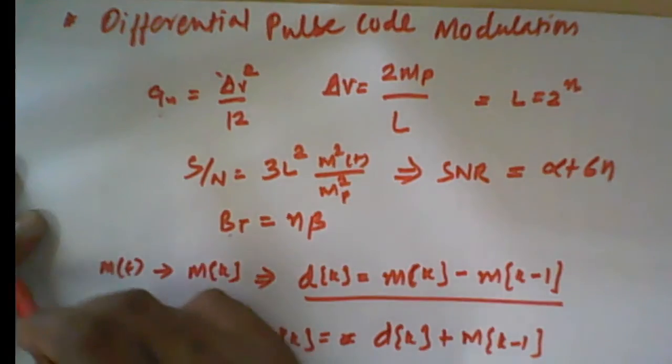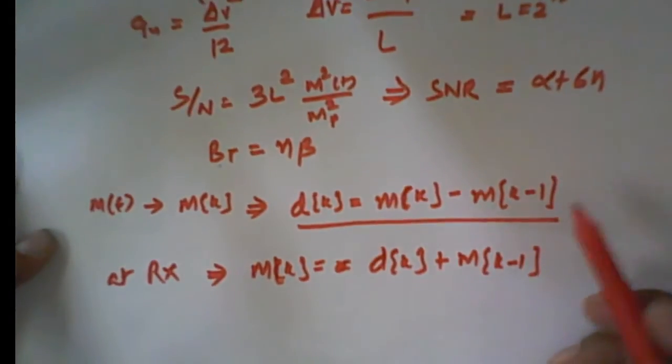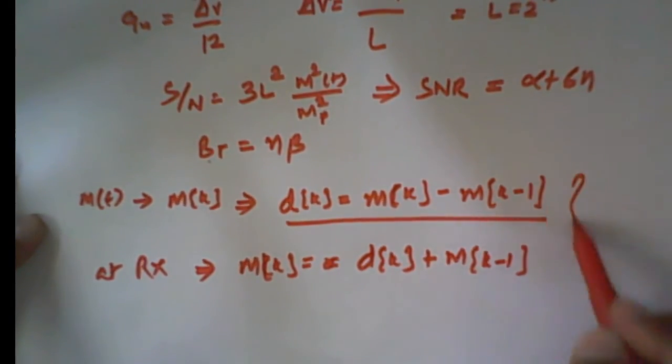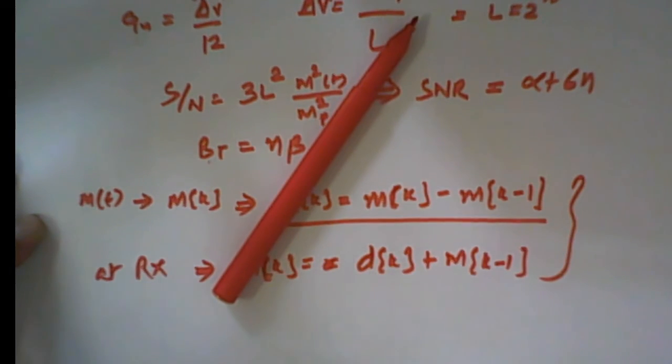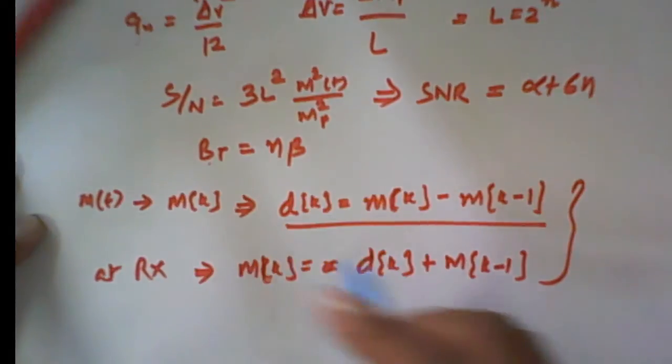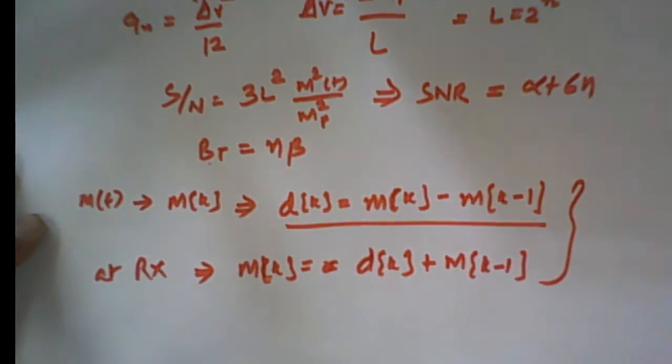So this is a special case of differential pulse code modulation. We are transmitting the difference, that's why the name is differential pulse code modulation.